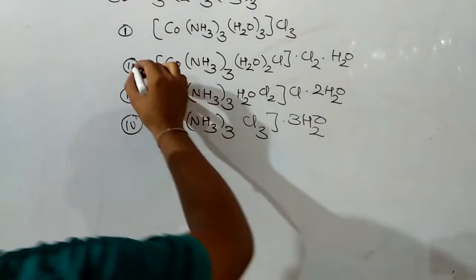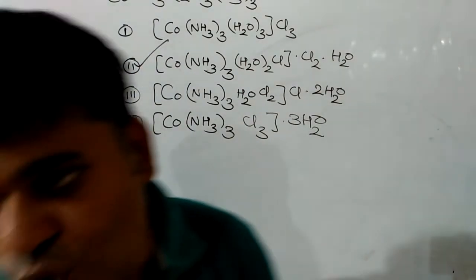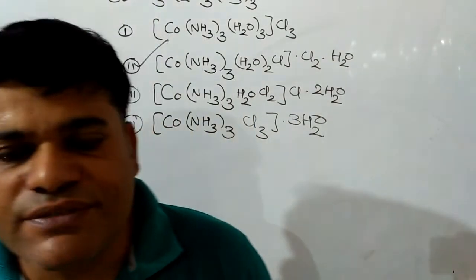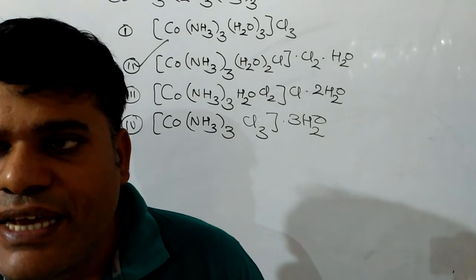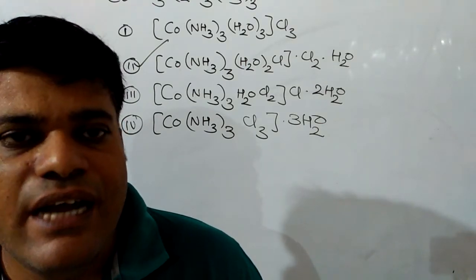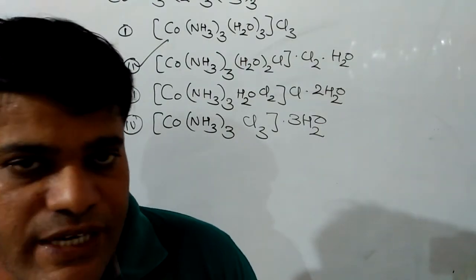Then our correct option will be the second one, because 2 chloride ions can be ionized. That's why it will produce 2 moles of AgCl with HNO3, with the AgNO3.